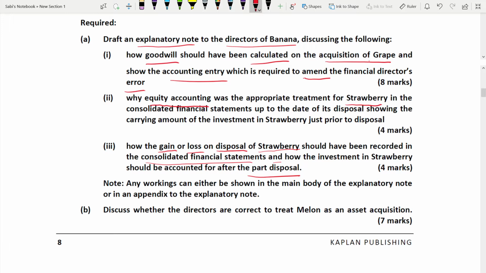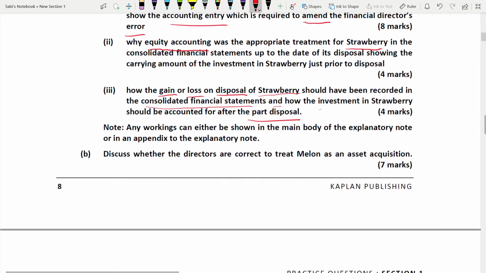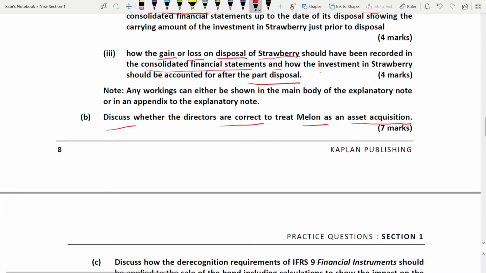How the investment in Strawberry should be accounted for. Workings can be shown in the main body or as an appendix to the explanatory note. Part B: discuss whether the directors are correct to treat Melon as an asset acquisition. Are they correct to treat Melon as an asset acquisition? Discuss for 7 marks, so you should give at least 7 points.